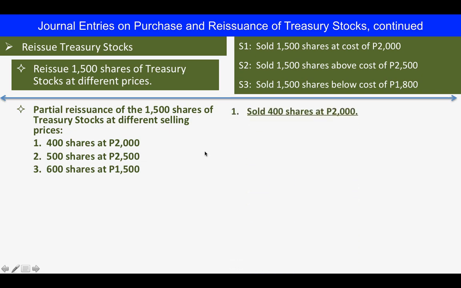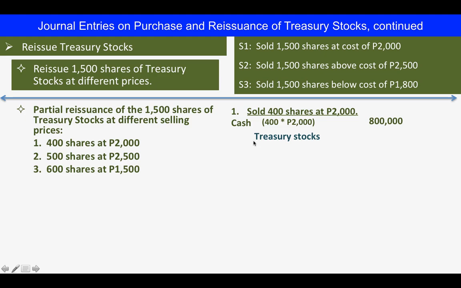First, we sold the 400 shares at 2,000. So our entry will be that we receive cash, computed at 400 times 2,000, so we receive 800,000. And of course, we will credit treasury stocks.